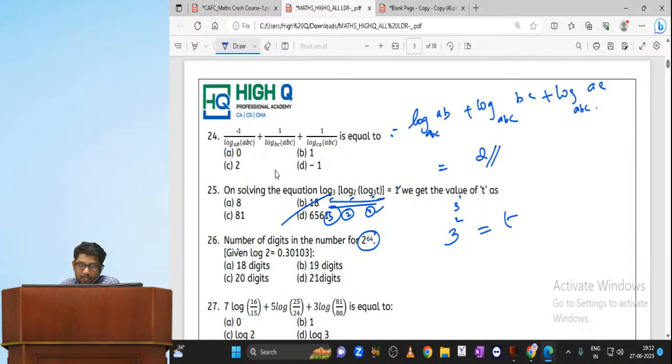Number of digits in the number 2 power 64. Just do what I am saying. Now the last minute, let us not waste our time. Multiply this 64 with 0.3010. We get 19.26 something. So now our answer is 20. The number of digits is going to be 20. If 19.26 is coming, before decimal we have got 19. So add 1. That's it.